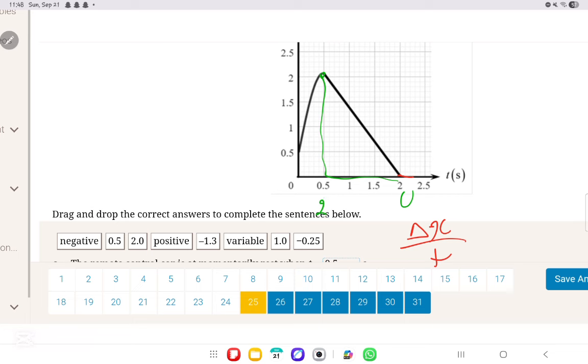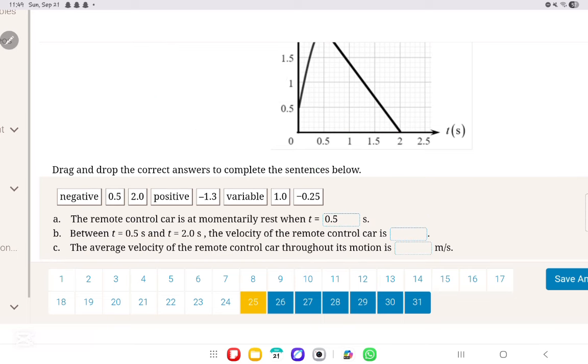And then, so now what are we going to do? We're going to be doing the displacement over the time. So what's the displacement? It's 0 minus 2, which is minus 2, over the time, which is 2 minus 0.5, which is 1.5. So minus 2 over 1.5 will give us an answer of minus 4 over 3. So this is the velocity.